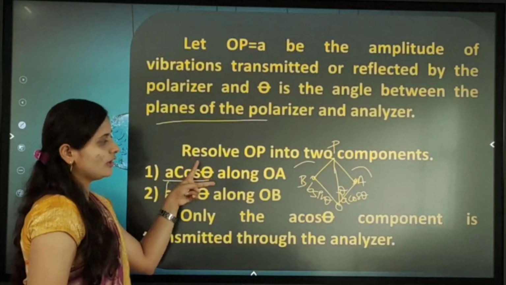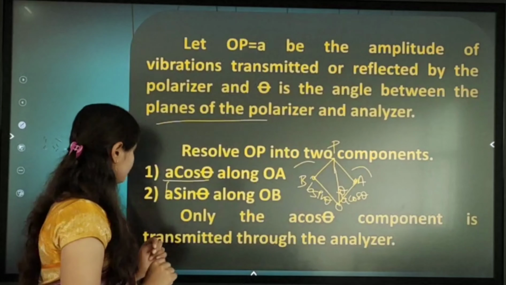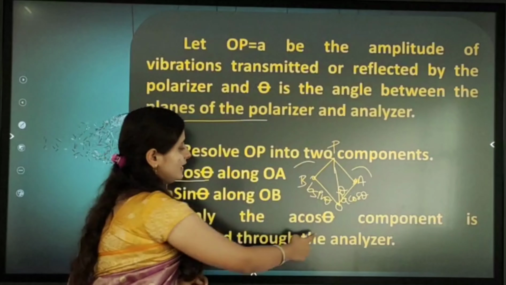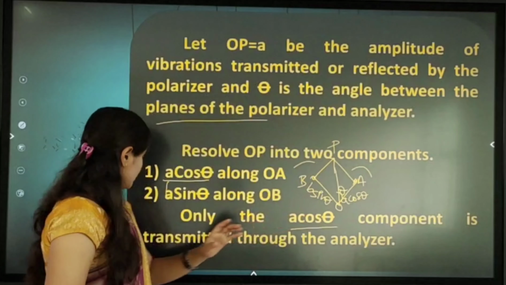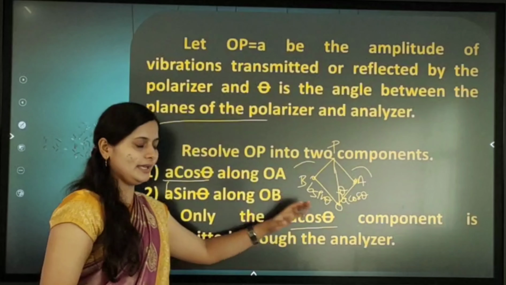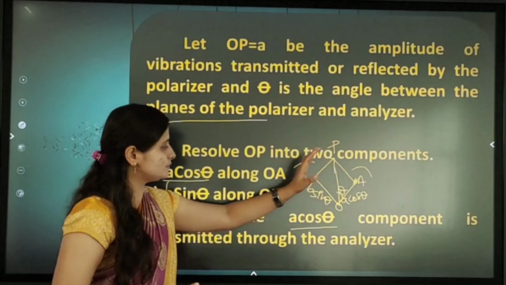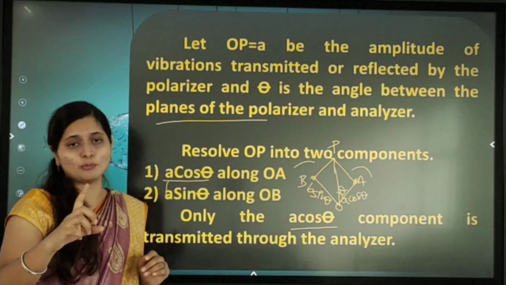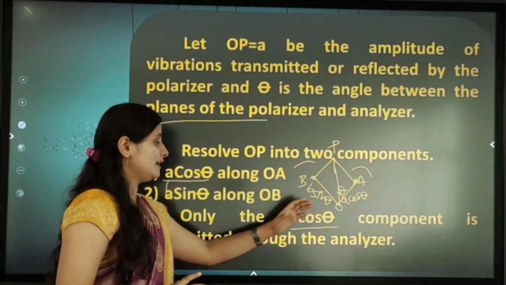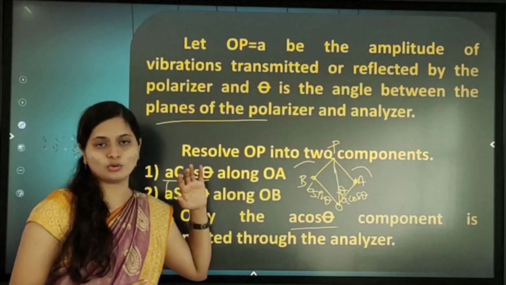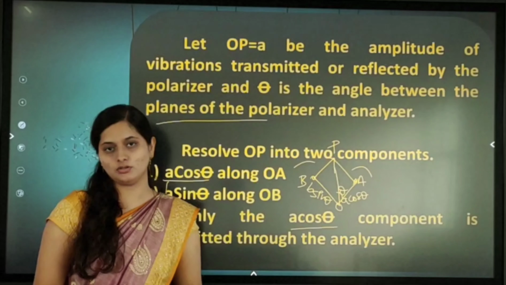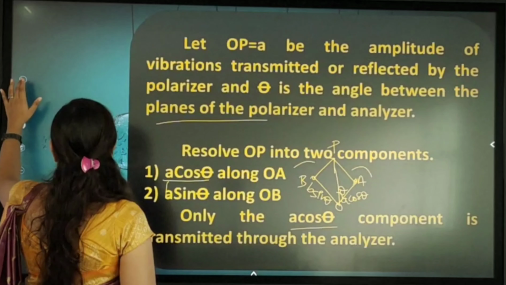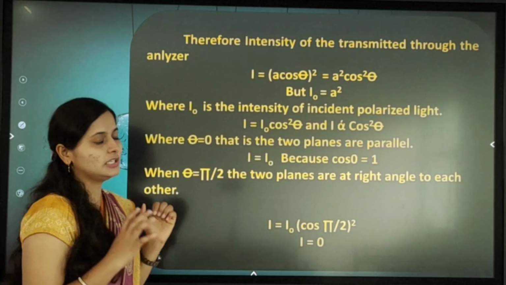So we are getting the vibration of the two components. Next, only the A cos theta component is transmitted through the analyzer.